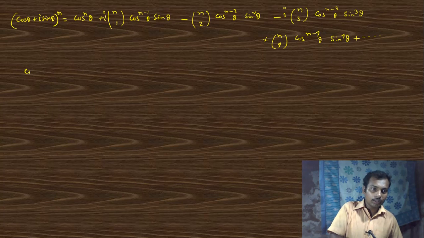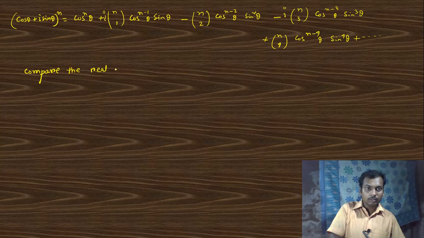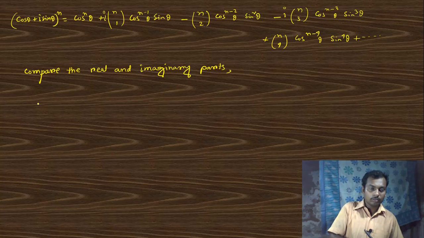Now if we compare the real and imaginary parts, the real part on the left hand side is cos n theta, by De Moivre theorem, since this can be written as cos n theta plus i sin n theta.